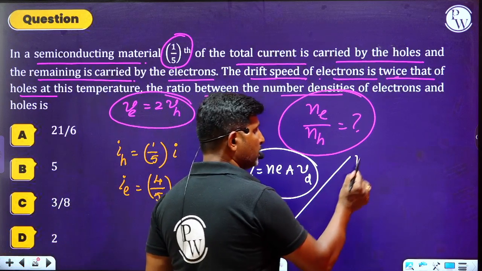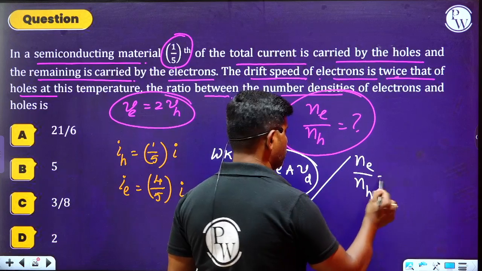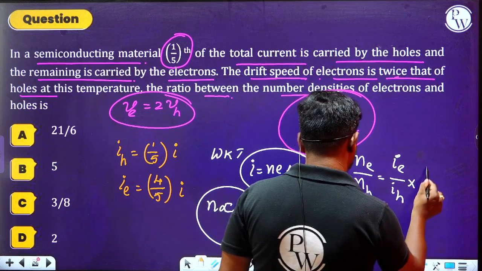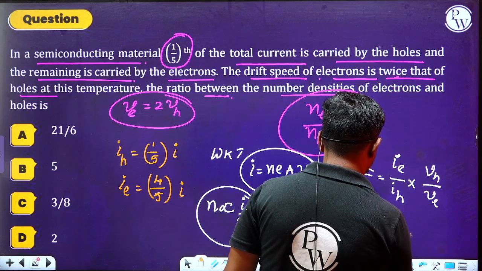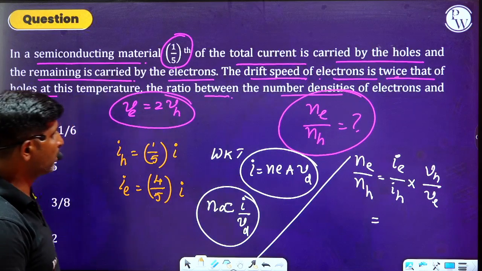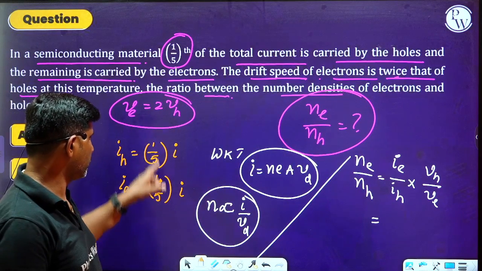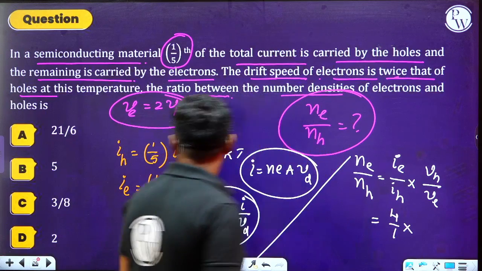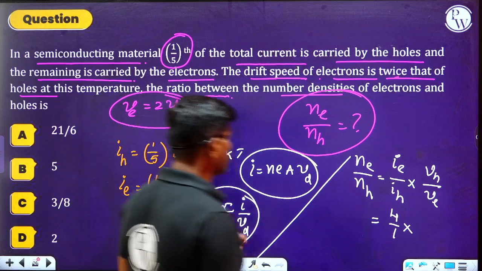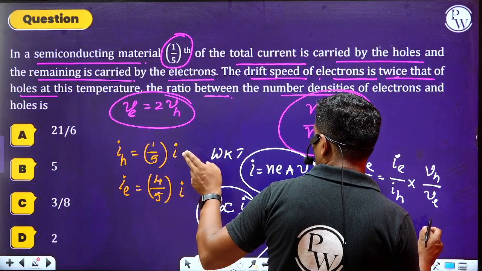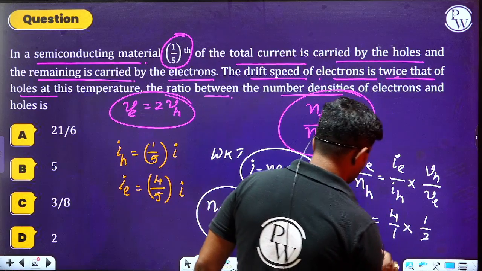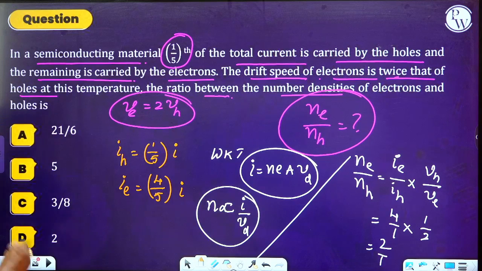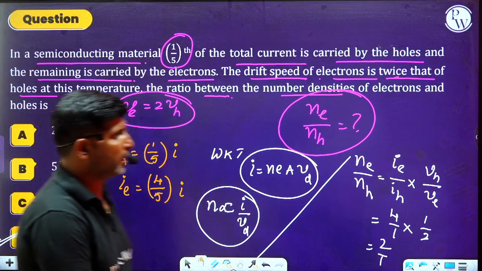Therefore, we can say that NE by NH is equal to IE by IH into VH divided by VE. So just substitute all the values here. IE is 4 by 5 divided by 1 by 5. It is equal to 4 by 1 into, what is the velocity of the hole? They have given velocity of the hole, where velocity of the electron is 1 by 2. Therefore, it must be equal to a 2:1 ratio. Therefore, we can select option D as the right answer.